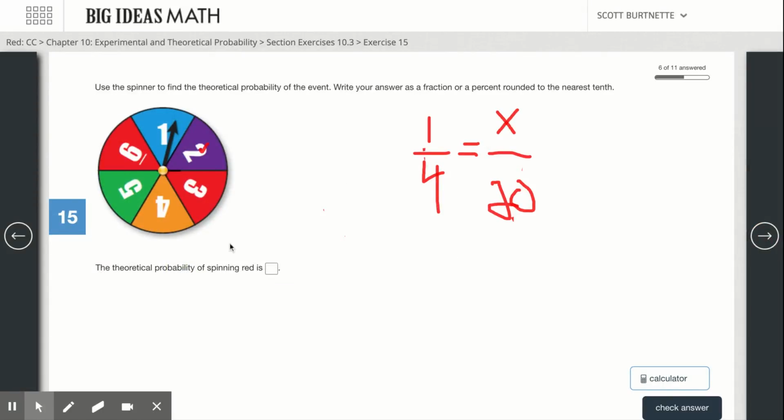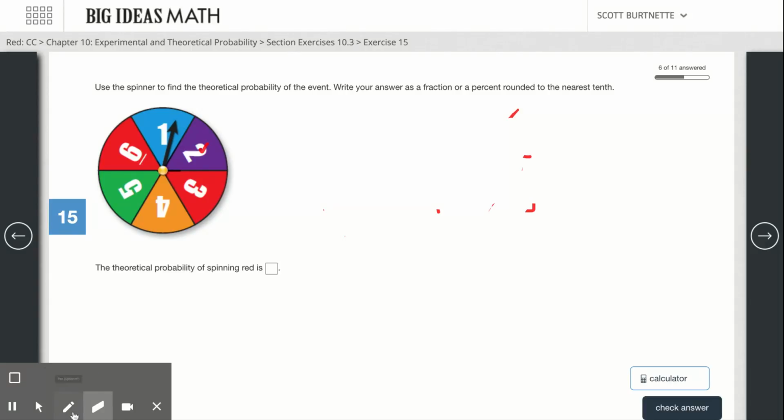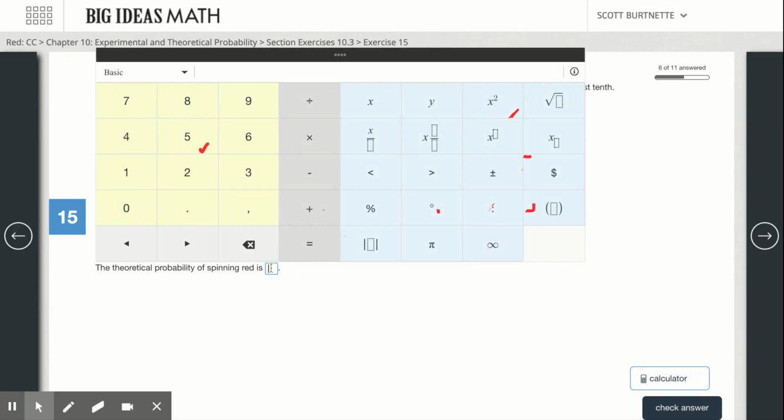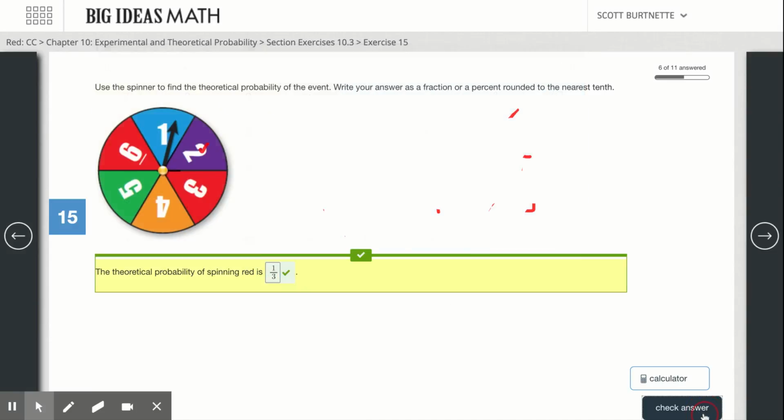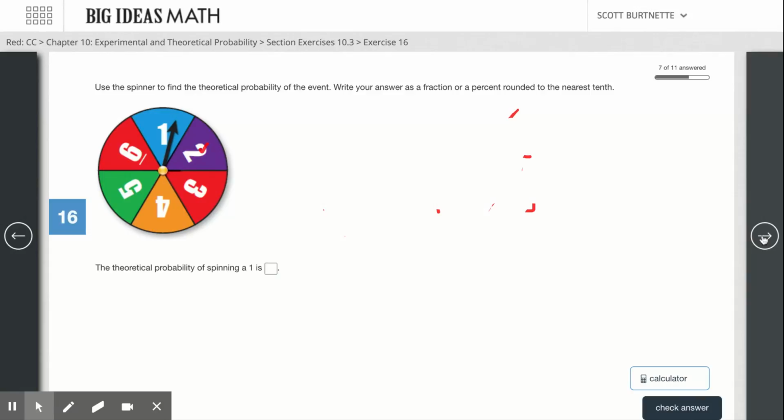Okay, now we're on the theoretical probability. What should happen? Okay, if we look at what should happen, the probability of spinning red, well, we can see there are 2 reds out of 6 totals, so 2 out of 6. And then we're going to reduce that to 1 out of 3. Oops, not 13. 1 over 3 is our theoretical probability. That's what should happen.